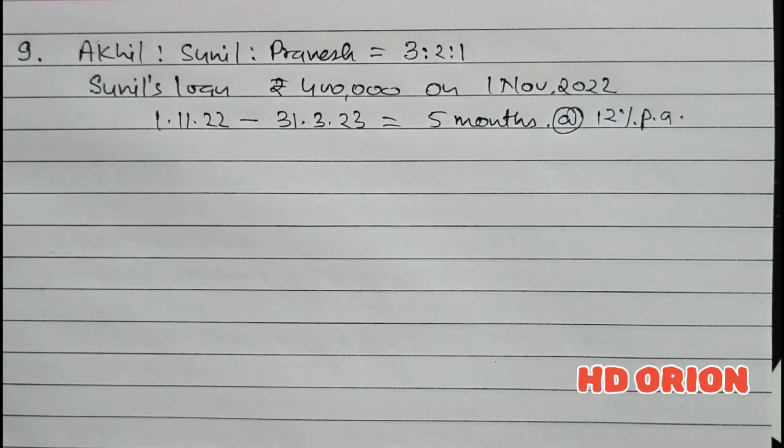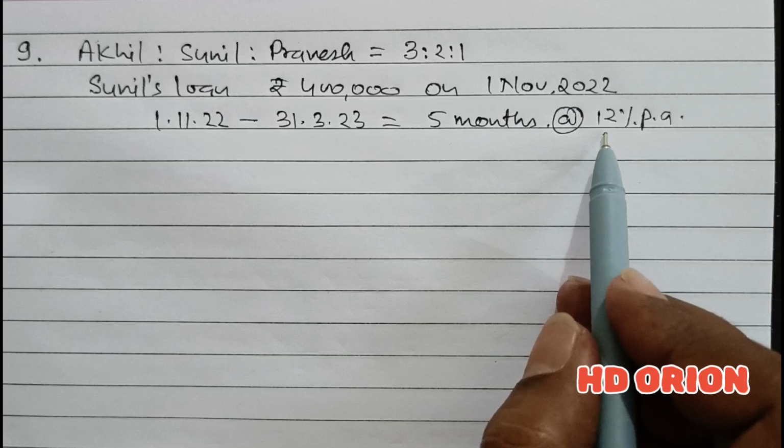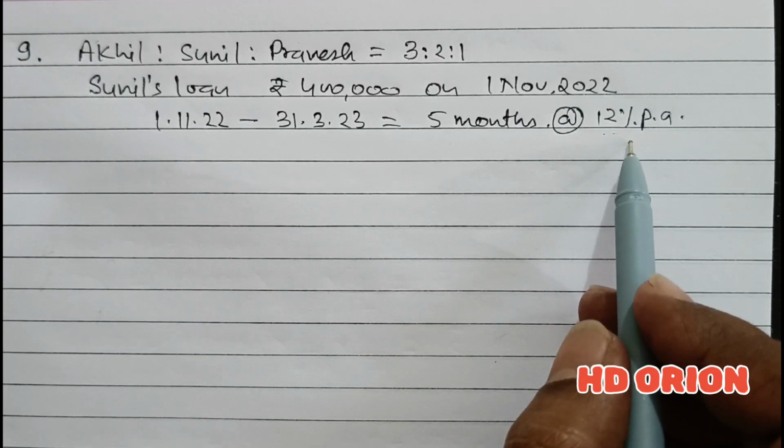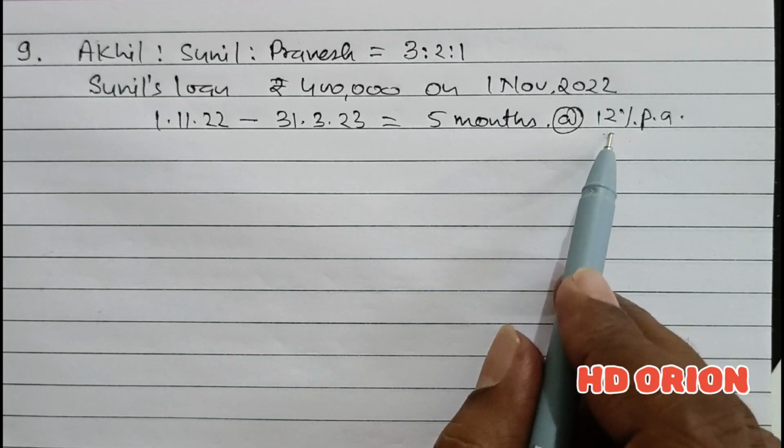You see, in most of the previous questions, we have charged interest on loan at the rate of 6% per annum, because the partnership deed did not contain any statement or any point related to this, and therefore the provision as prescribed in the Partnership Act 1932 was applicable, which is 6% per annum interest on loan. But here in the partnership deed itself, it is written that 12% per annum interest will be paid on such loan. So we have to stick to this.